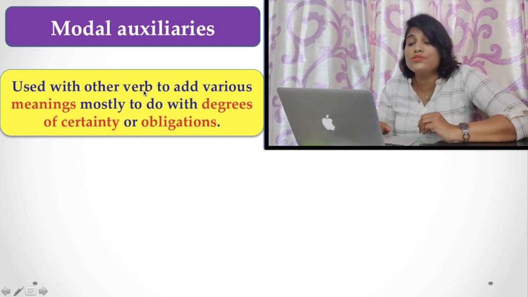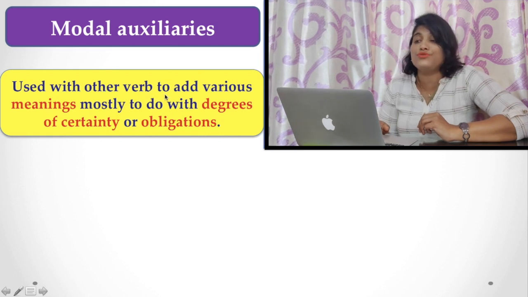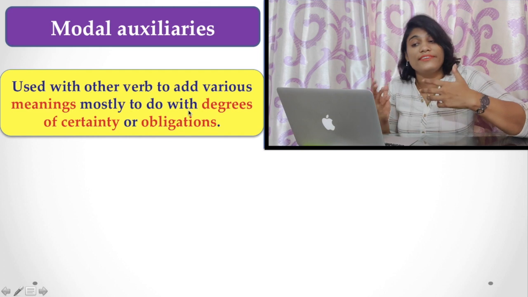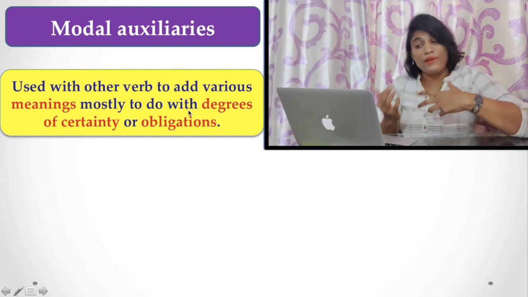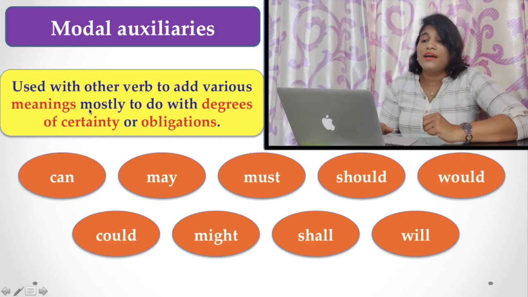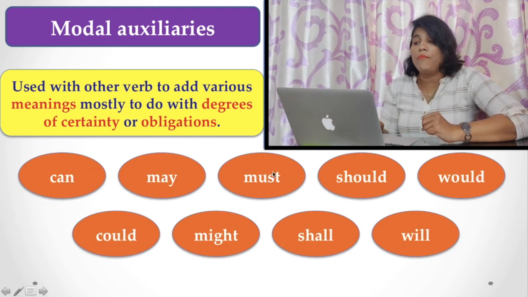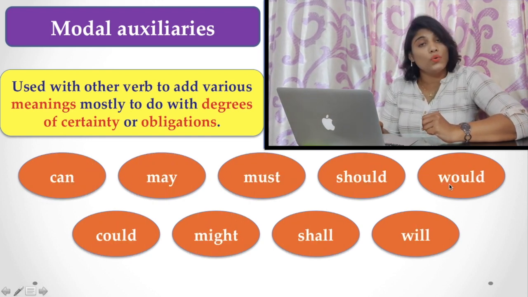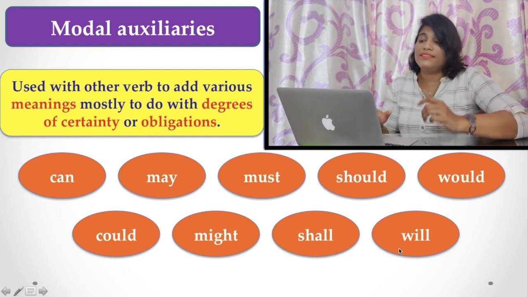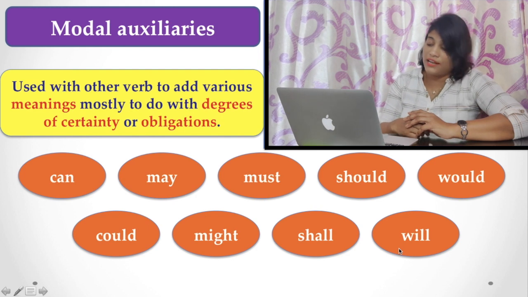They are used with other verbs to add various meanings, mostly to do with degree of certainty, obligations or ability, etc. For example, can, may, must, should, would, could, might, shall, will, they are the modal auxiliaries.